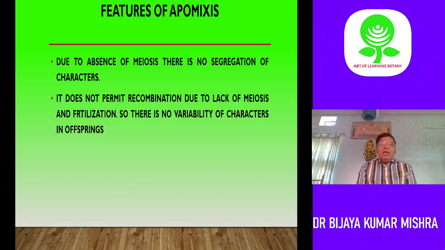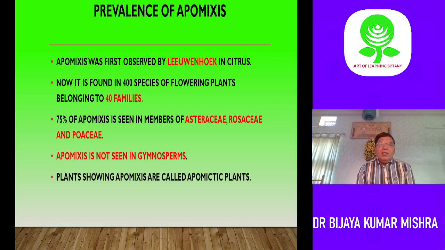Now, what are the features of apomixis? Due to absence of meiosis, there is no segregation of characters. Since there is no fertilization, there is no recombination of characters due to lack of meiosis and fertilization. Things will not come and join together, right? So there is no mixing of characters, no segregation of characters. The offspring are just similar to their parents without any variability.